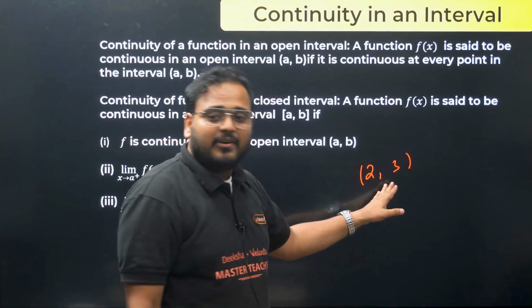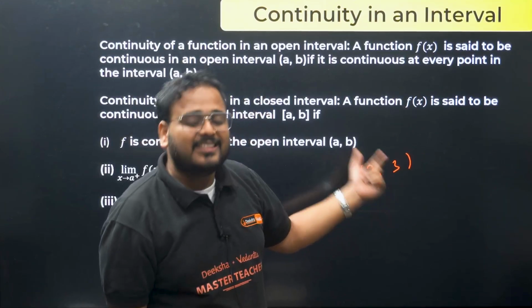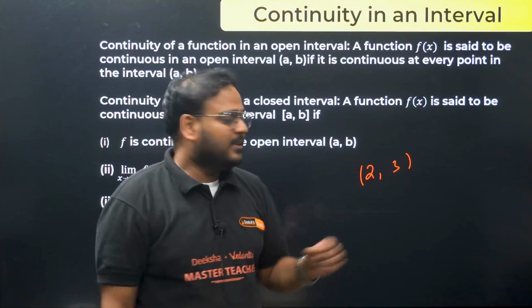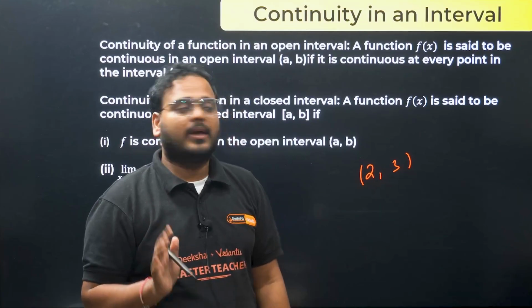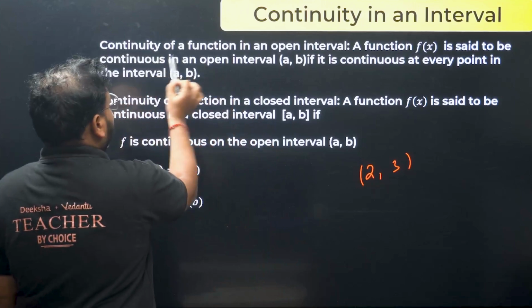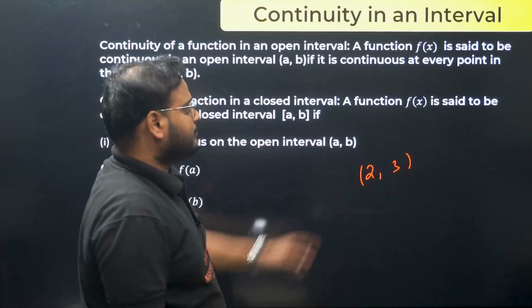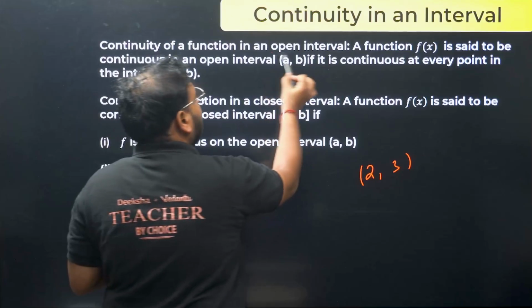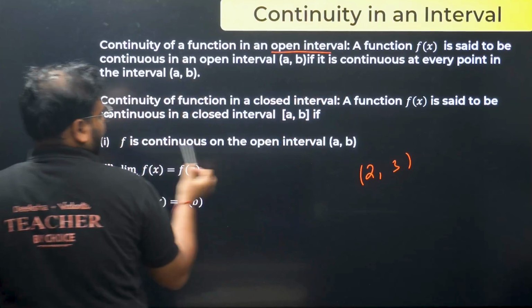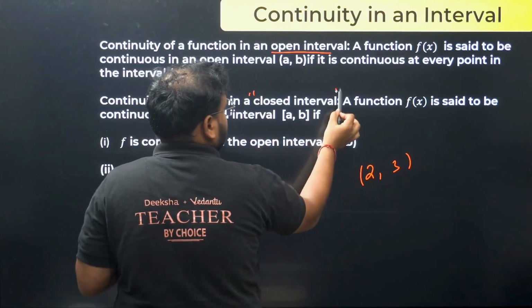So in this interval, what does it mean? How do you define continuity in this interval? Very simple. For all the points, the function should be continuous. Okay, please check continuity of a function in an open interval. Why open? Because we have two types of interval, no? So we'll learn both of them, open interval and closed interval.